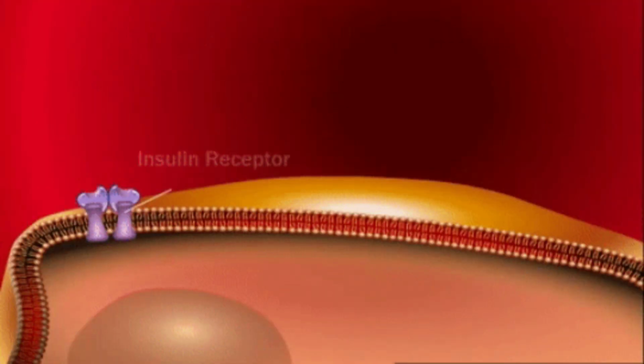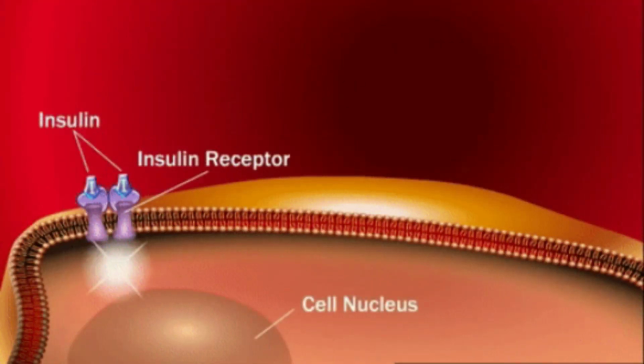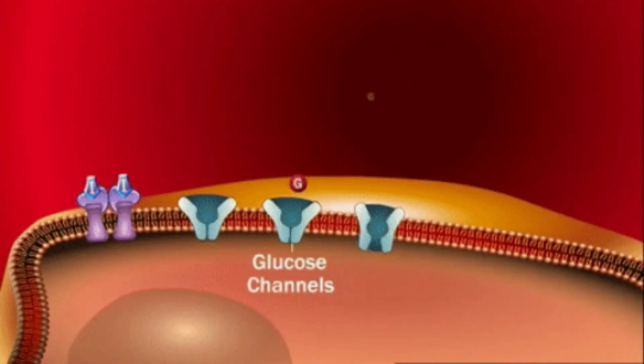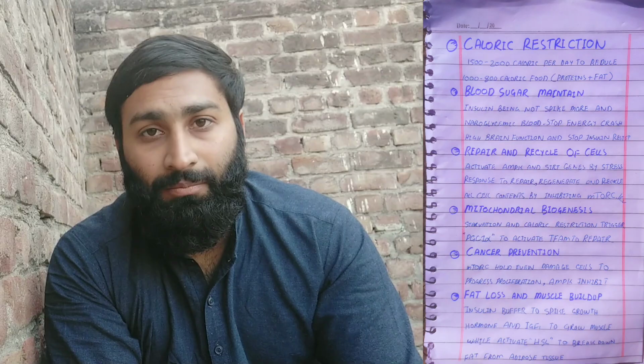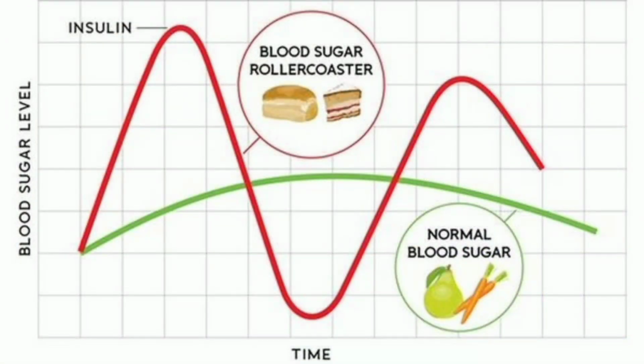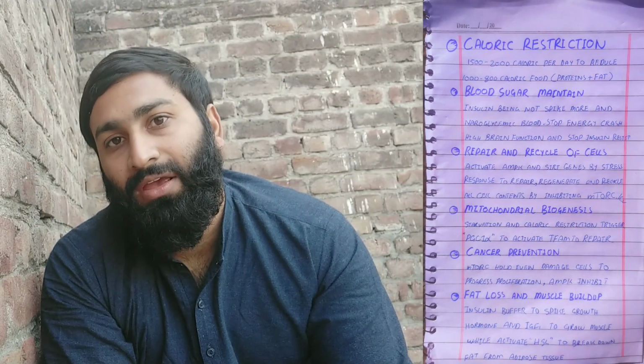Insulin does not spike much, and the glycemia in your blood will lead to normoglycemia, not hyperglycemia. Why? The level of glucose will be maintained due to the buffering of the insulin. So it stops energy crash, supports high brain function, and stops insulin resistance. In this, type 2 diabetes and pre-diabetic persons can be reversed. So remember that.